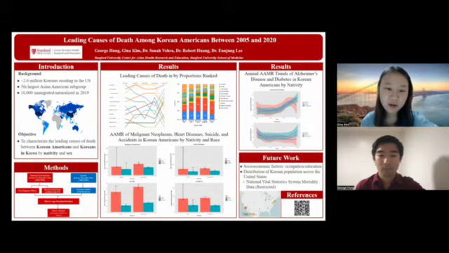Yet while the Korean American population increases, there remains a lack of medical research specific to Korean American healthcare, leading to our research objective to characterize the leading causes of death of Korean Americans in the US and Koreans in Korea by nativity and sex.